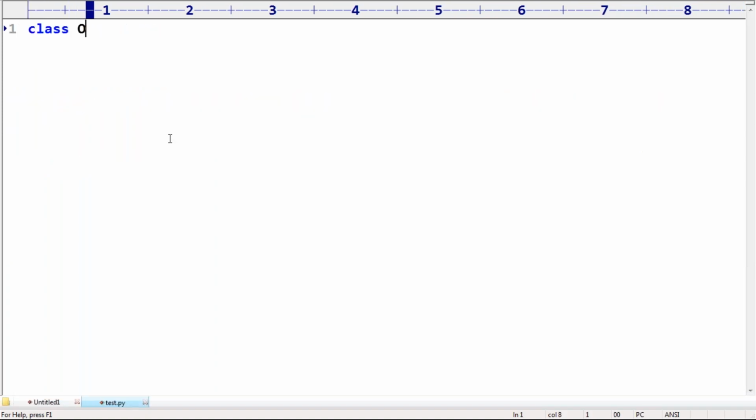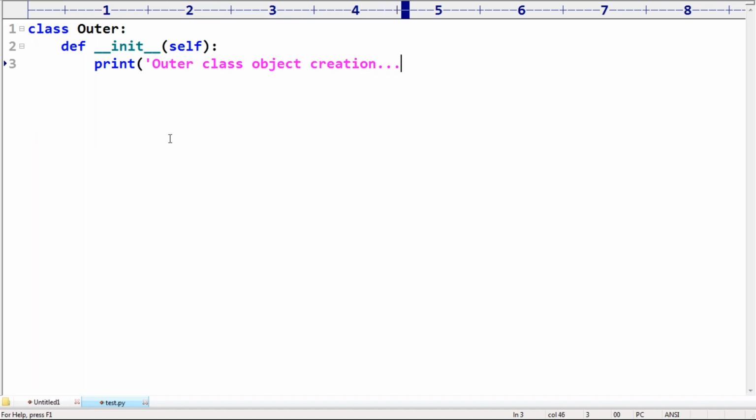I'm taking class Outer, just for syntax familiarity. The outer class contains def __init__(self), in which I print 'outer class object creation'.